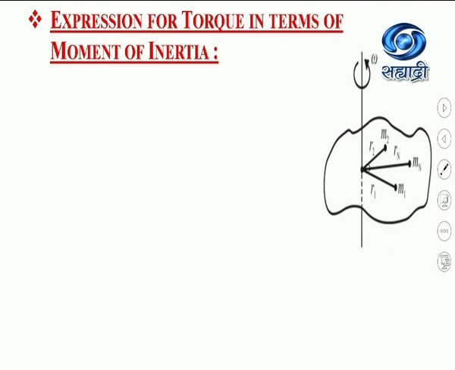Again, consider that this is a rigid body which is composed of a finite number of particles of masses m1, m2, mn, which is rotating in a horizontal circle about an axis passing through this point and perpendicular to the plane of rotation with constant angular velocity omega. Now we already know the relation between the linear acceleration and angular acceleration, a equal to r into alpha.